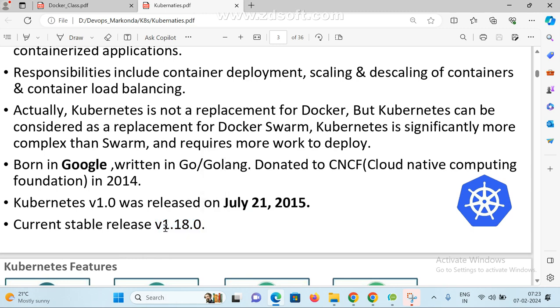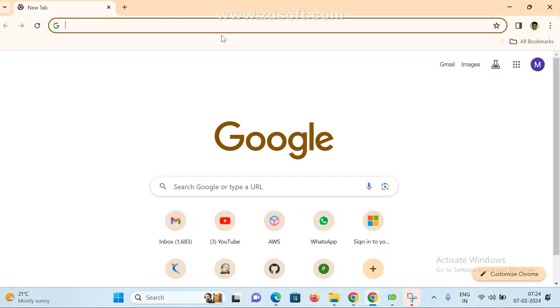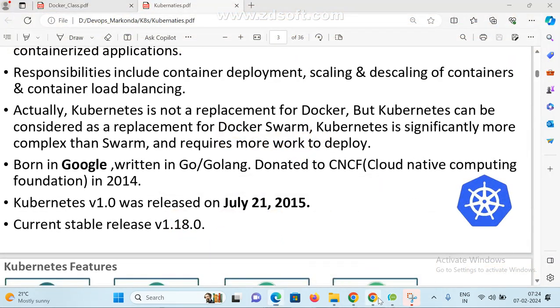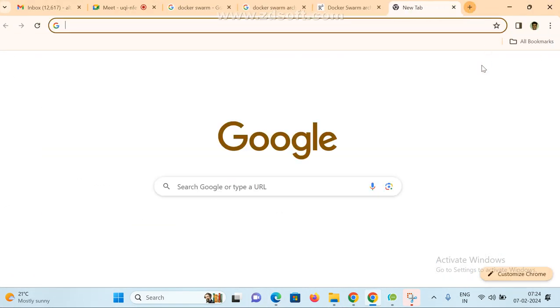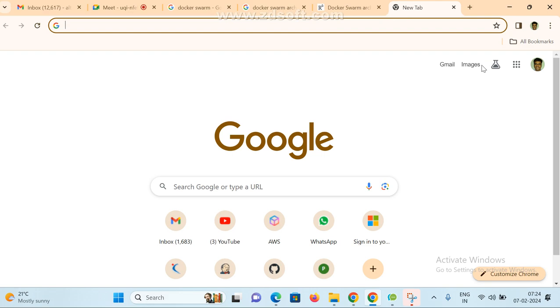Now the current release is 1.25, or 1.24, that is the latest version. Every one or two months they release new features.